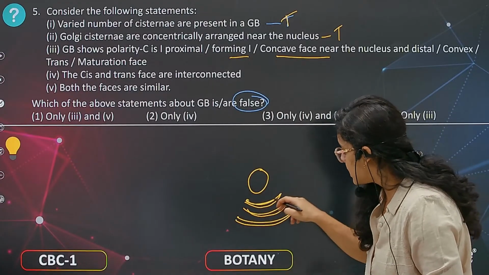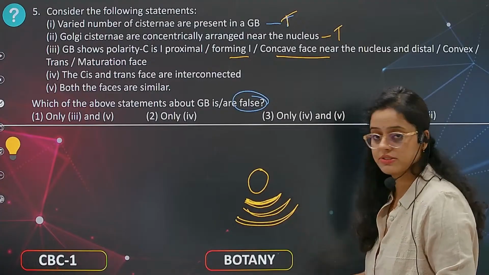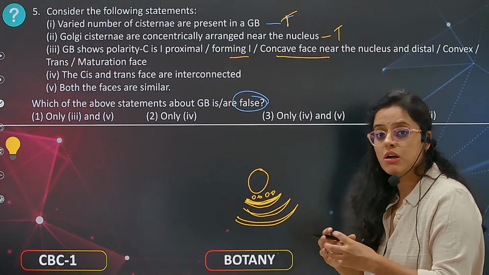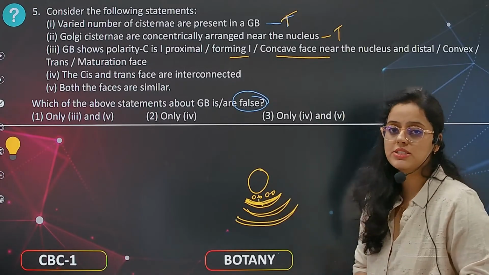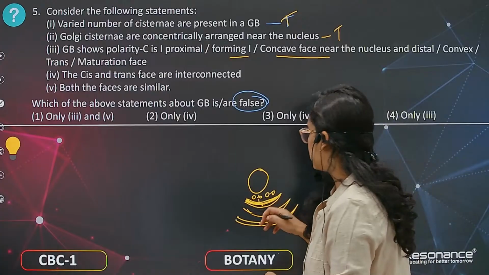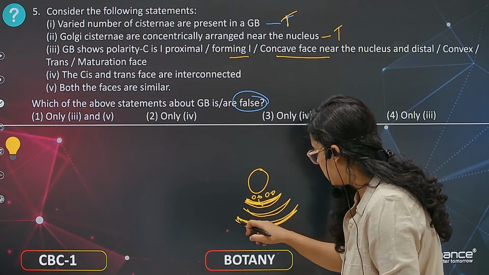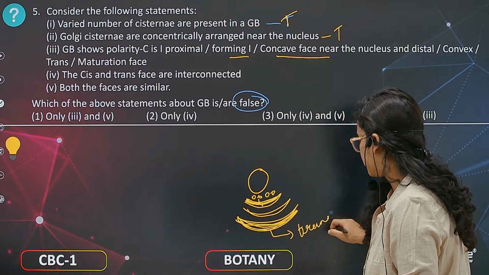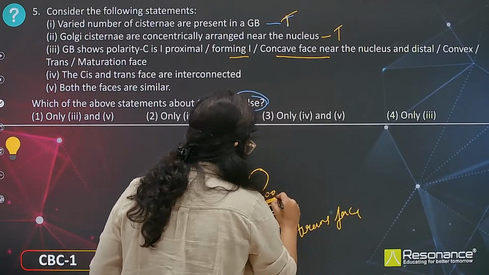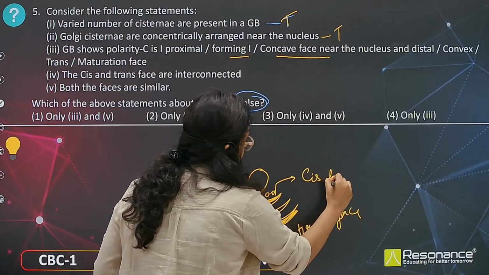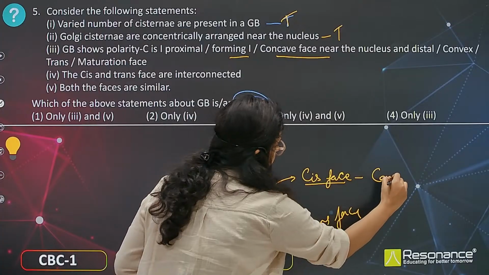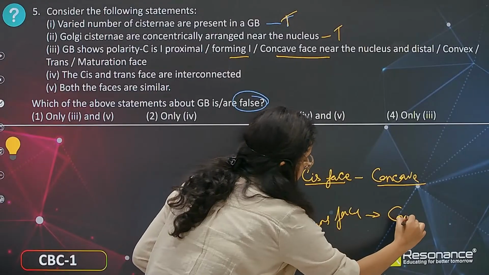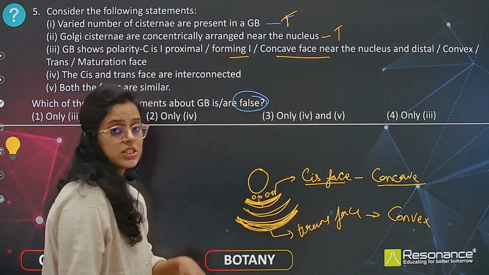It is called the cis face, also called the forming face, because secretory vesicles fuse to form the cis face. The distal side, away from the nucleus, is called the trans face. The cis face is concave and towards the nucleus, whereas the trans face is convex and distal to the nucleus.